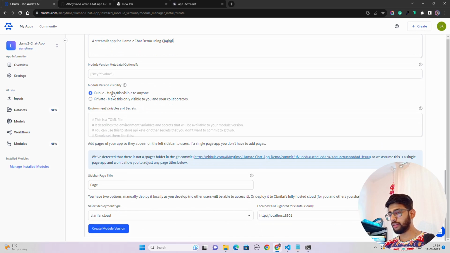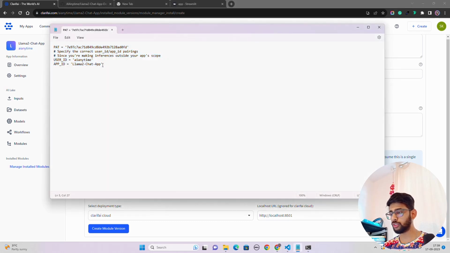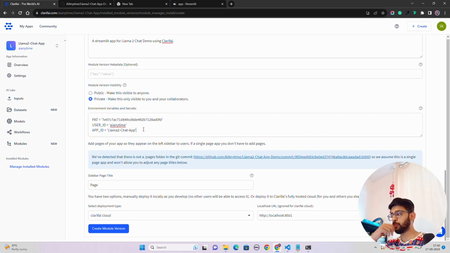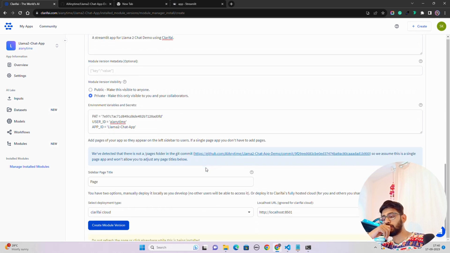Okay, and let's keep this private, and here we're gonna put this value, guys. So this is what I'm going to do. Let me just do a control C, paste it over here with control V, and remove a couple of things from here. Now this is what we have to put over there, and then it will fetch the secrets from here. Now you have page, now create module version.